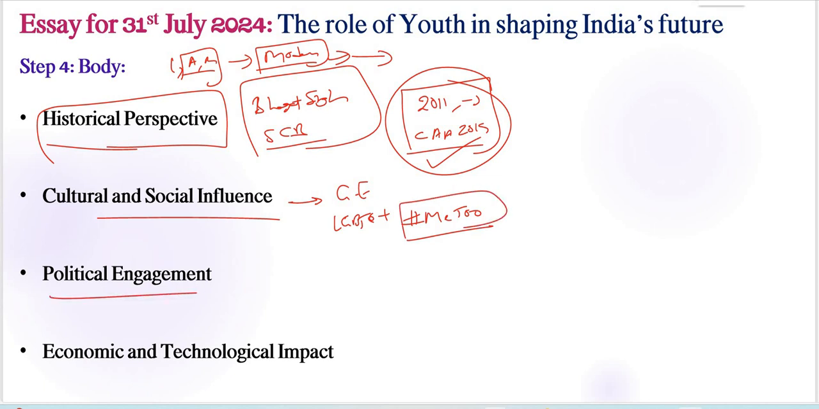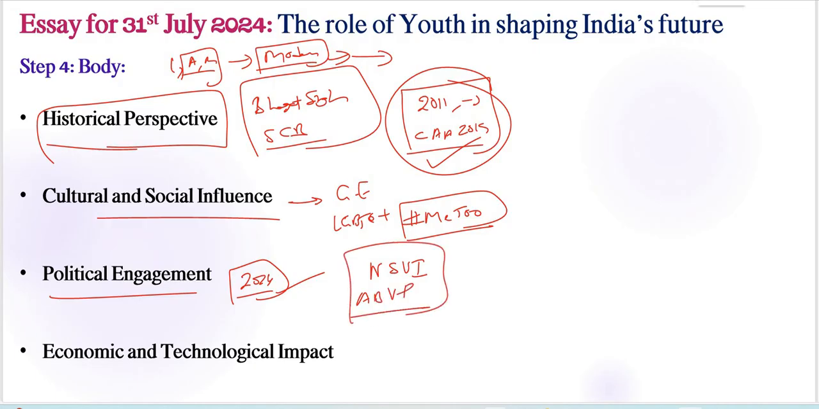Next, political engagement. Coming to the political engagement aspect, recently we had the 2024 general elections, with a record turnout of young voters, with issues like unemployment, education, and governance at the forefront of their concerns, right? Youth-led organizations like the National Students Union of India, and also the Akhil Bharatiya Vidyarthi Parishad, ABVP, need to be included here. All these important examples need to be included in our answer sheet to provide justification for our points, right? Economic and technological impact is also here.